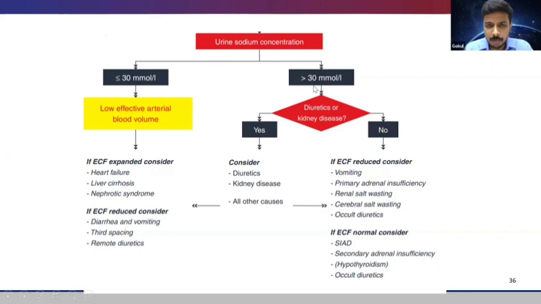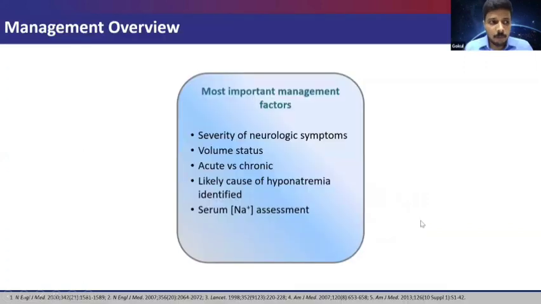But when the urine sodium concentration is more than 30, then we have to see whether it is due to diuretics or kidney disease. If it is due to diuretics, then treat accordingly and withdraw the diuretics. If urine sodium is more than 30 and the ECF volume is reduced, then we have to rule out causes of renal salt wasting, as in primary adrenal insufficiency, cerebral salt wasting, and occult diuretics. If the ECF volume is normal, then we have to consider SIADH. So basically, SIADH is a diagnosis of exclusion which comes last in the chart. And the overview of management.